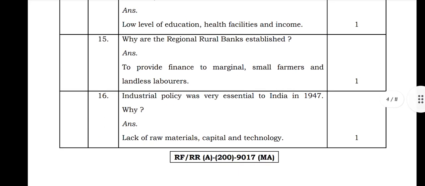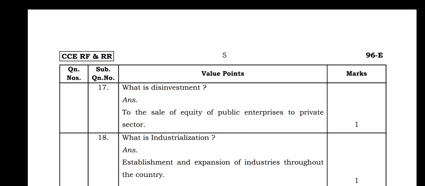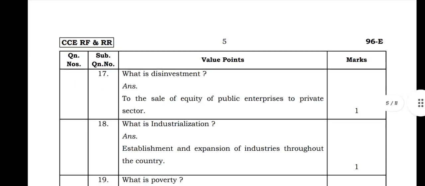Next, why are the regional rural banks established? Regional rural banks are established to provide finance to marginal and small farmers and landless laborers. Next, the 16th question they asked is: industrial policy was very essential to India in 1947. Industrial policy was very essential to India in 1947 due to lack of raw material, capital and technology. Next, the 17th question they asked: what is disinvestment? The sale of equity of public enterprises to the private sector is known as disinvestment.